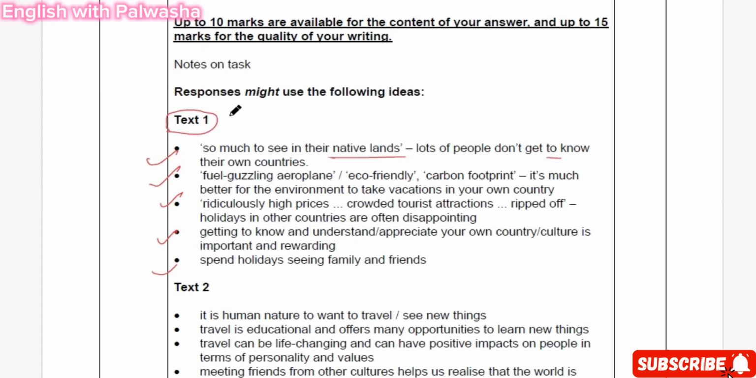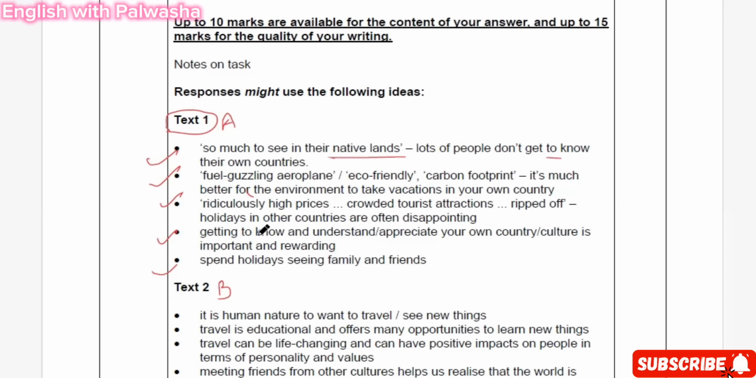So you have to first extract every piece of information from text A, and then you're going to move towards text B, right? From text A, you have taken out so much to see in their native lands. Lots of people don't get to know their own countries. And then the second point is going to be fuel guzzling airplane, eco-friendly, carbon footprint. It's much better for the environment to take vacations in your own country. So my dear students, these are the extracted things from the text, and it's not at all an arduous thing to follow, because you are only going in a chronological order and picking up the things from the text.